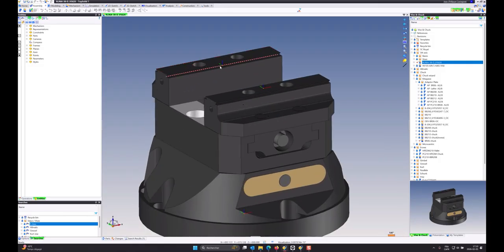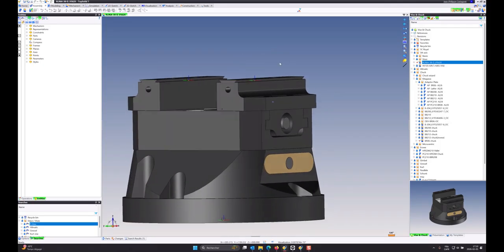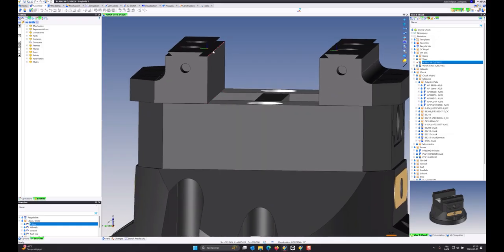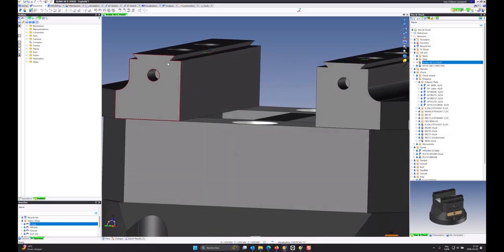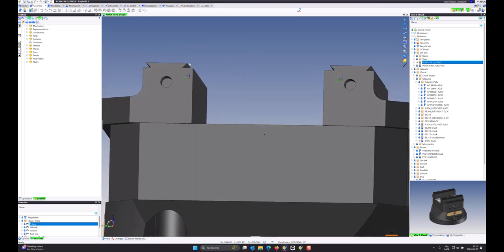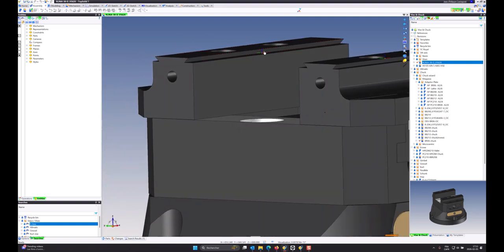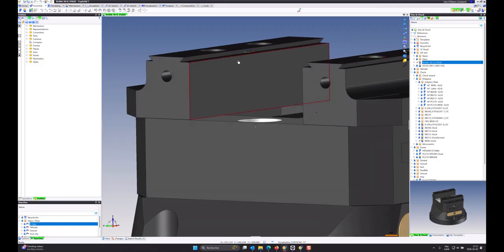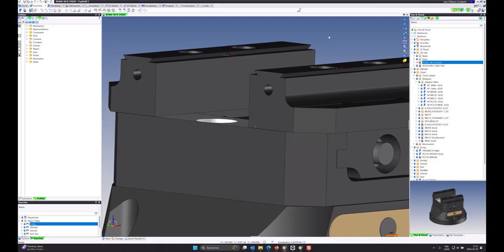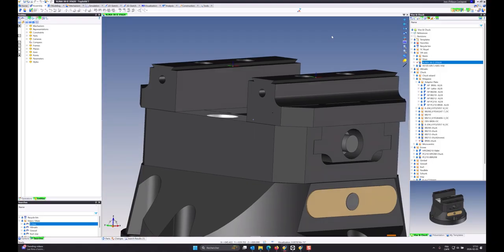All I did is I created two frames here. You don't need to define these frames. The only reason I did this is I want to use the location at the bottom of the dovetail. So I need a vertical plane there, and that's the reason why I have these two frames. Otherwise, you could use any other plane that you have or any other options to do this. Here, in my case, I just wanted to make sure it was there. That's the only reason.